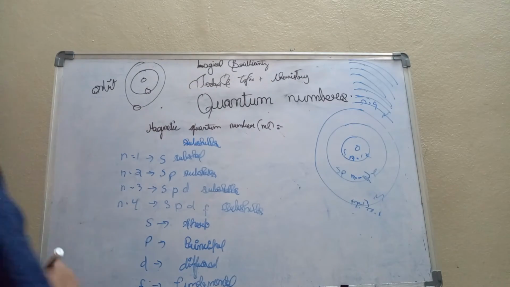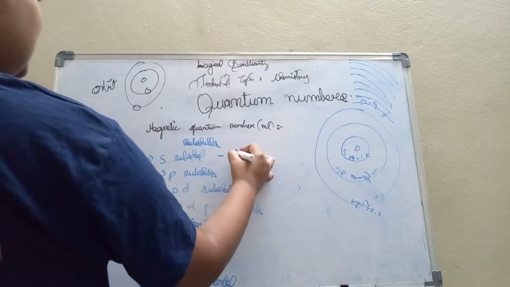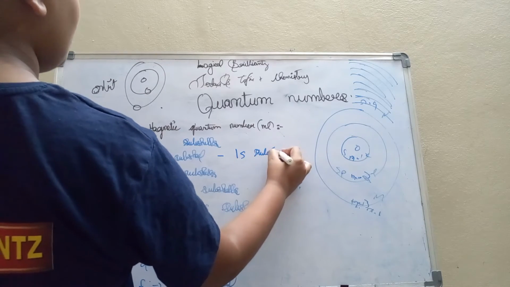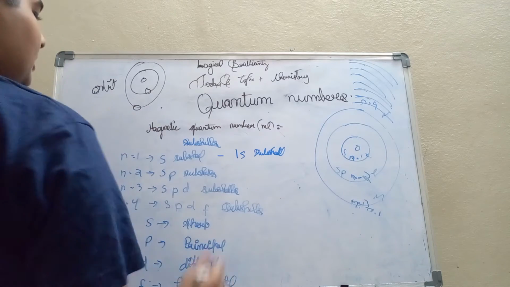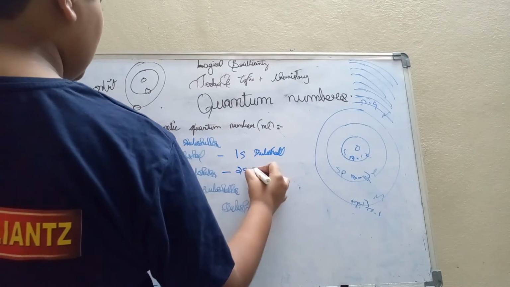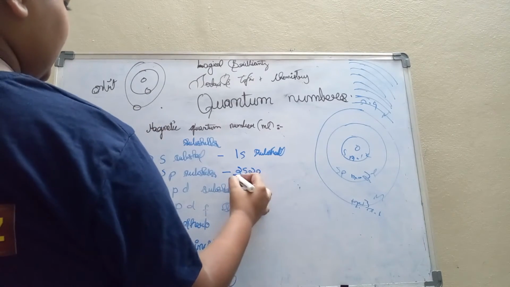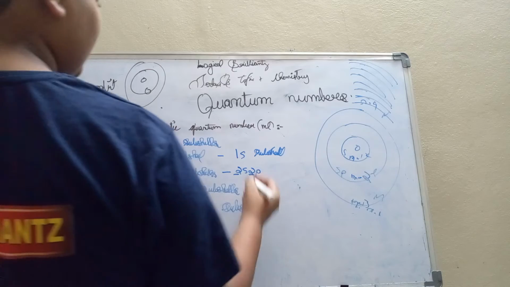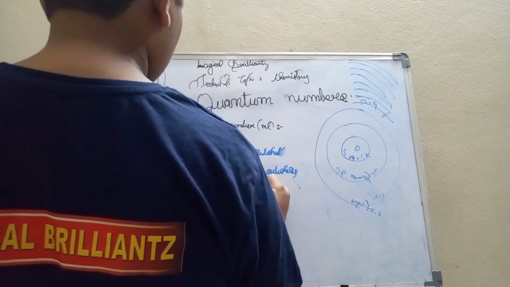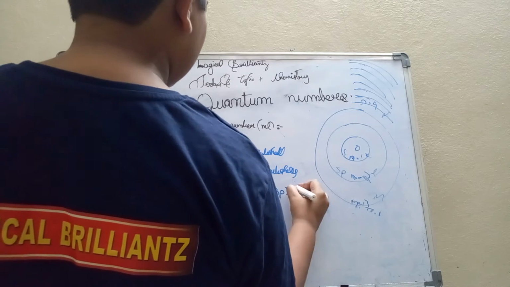So in n is equal to 1, there is S subshell, which is 1s subshell. This is denoted by 1s, and these subshells are denoted by 2s, 2p. Why? Because n is equal to 2, so the coefficient of S and P subshells will be 2. And if n is equal to 3, it is 3s, 3p and 3d subshells.